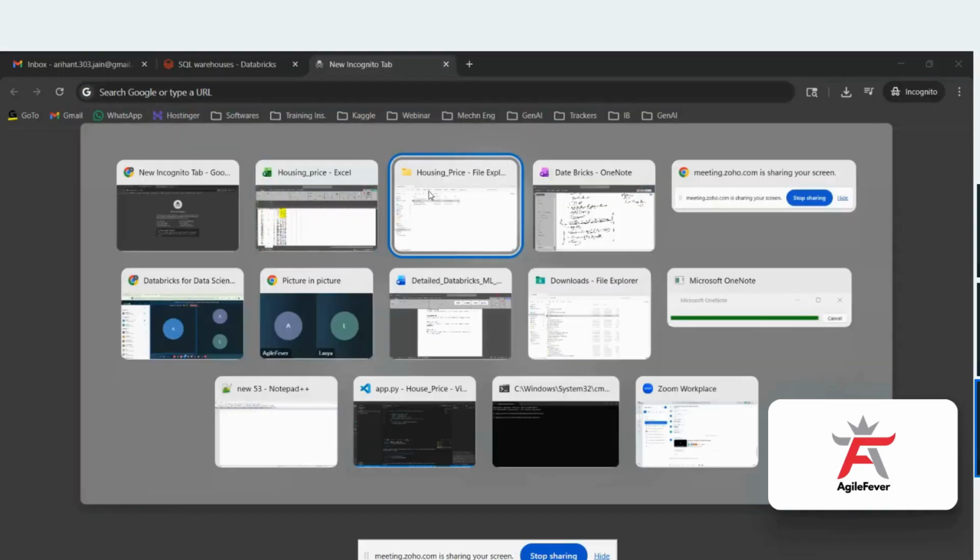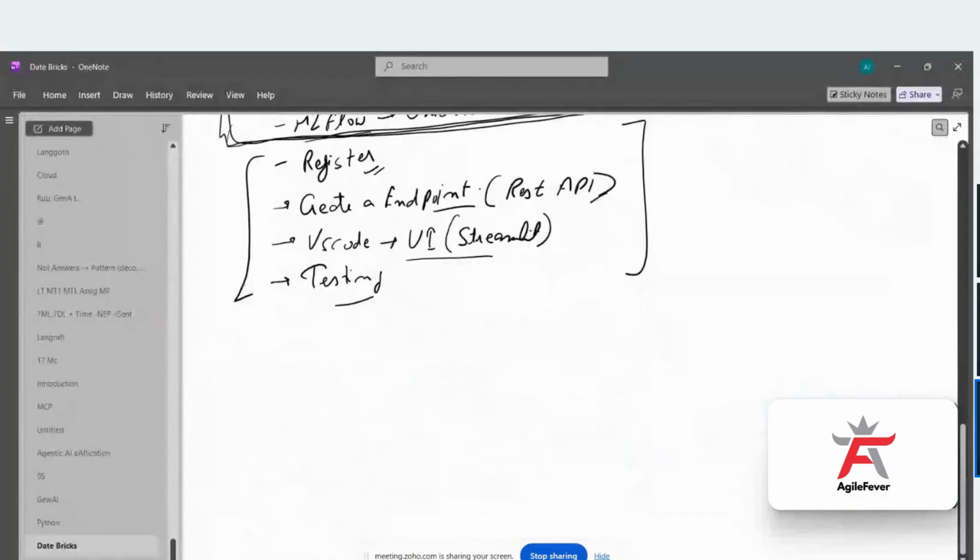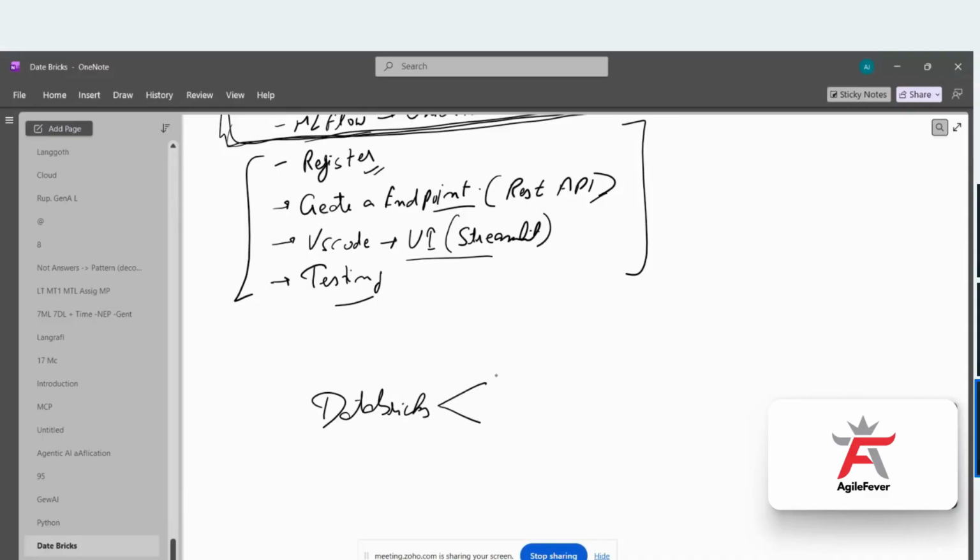Now, when we talk about the Databricks account, Databricks is a paid application. But for the learners, they have created one community edition also. So that means you can create your account here without giving any credit card details or without paying any subscription, and you can start using it.